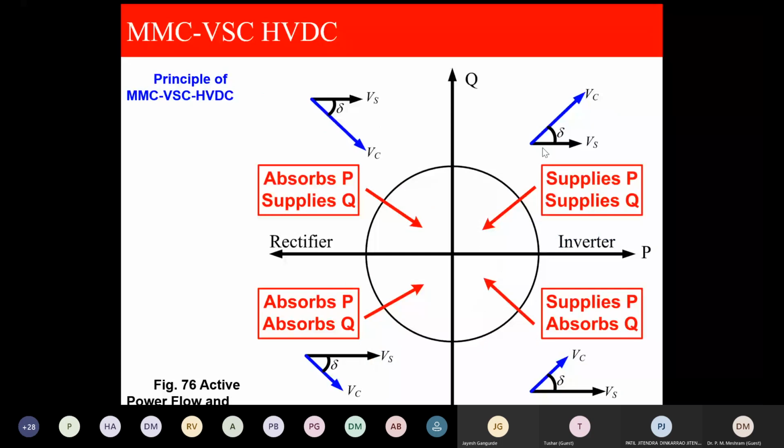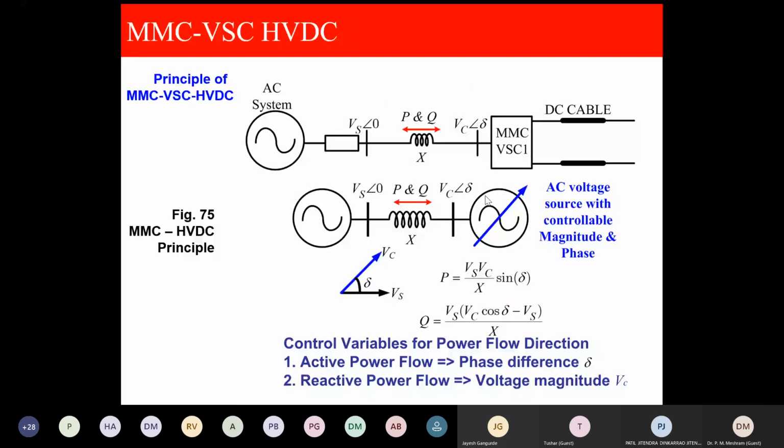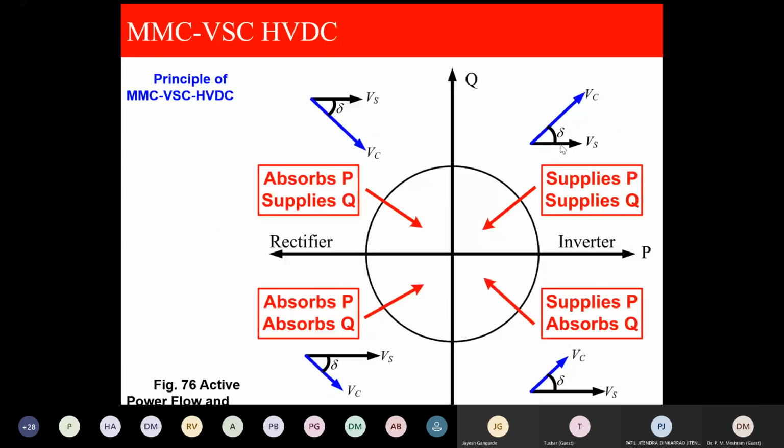In this and this quadrant, VC is more. VC is more means, by this equation, Q is positive, meaning the MMC supplies reactive power. Here the angle is positive, so it supplies active power. When the angle is negative, it absorbs P.